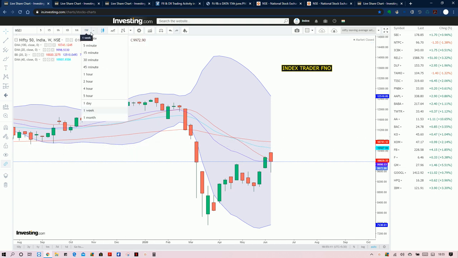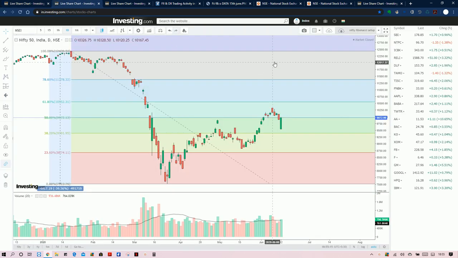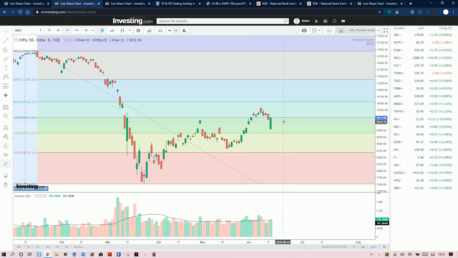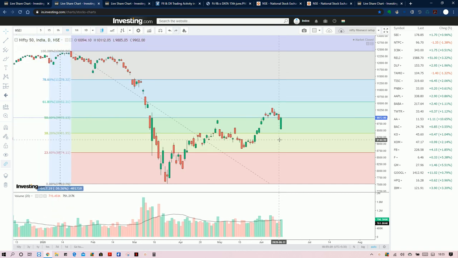Now we move on to the next setup, the Fibonacci level. In this Fibonacci level, the very important thing is that Nifty could not sustain the 50% retracement.